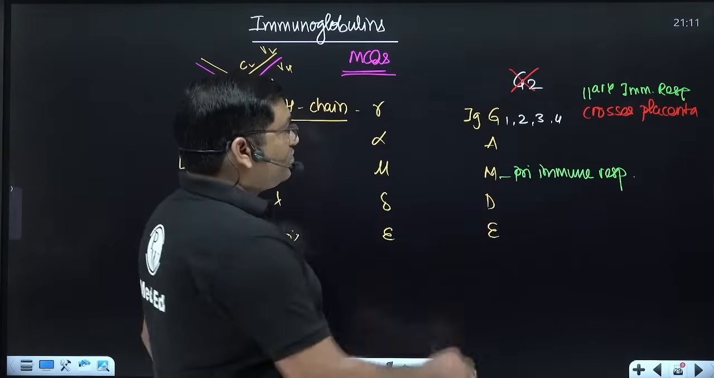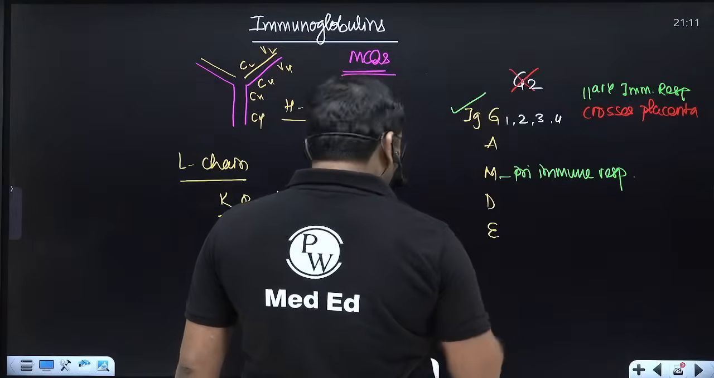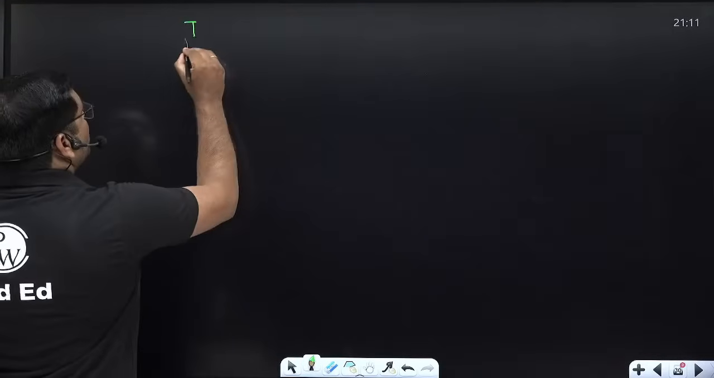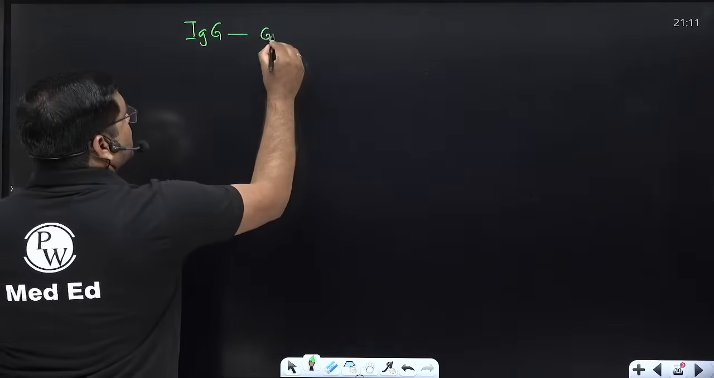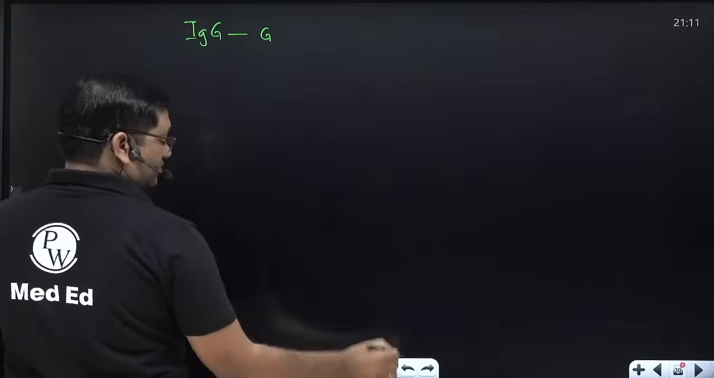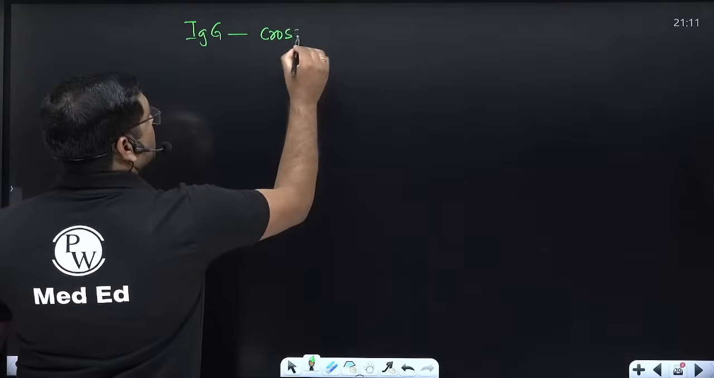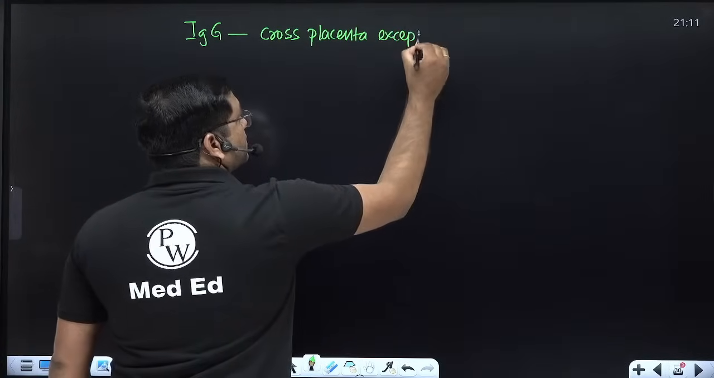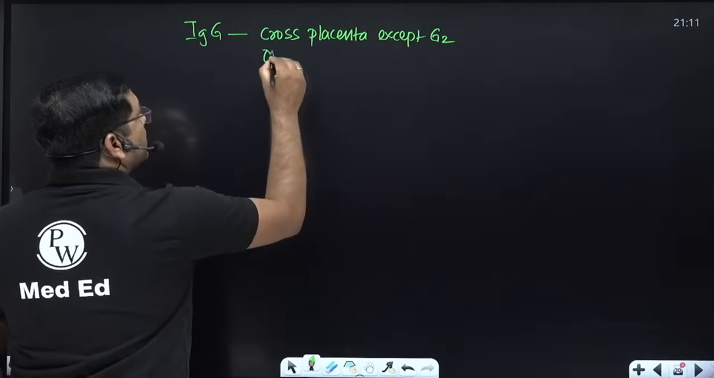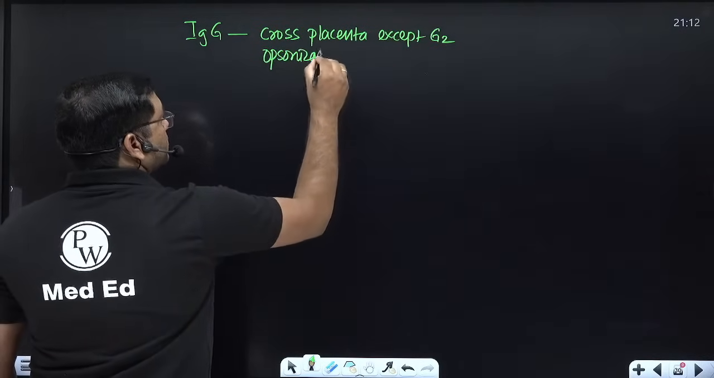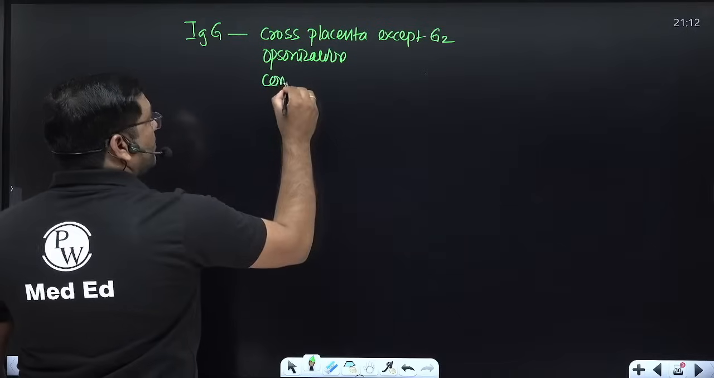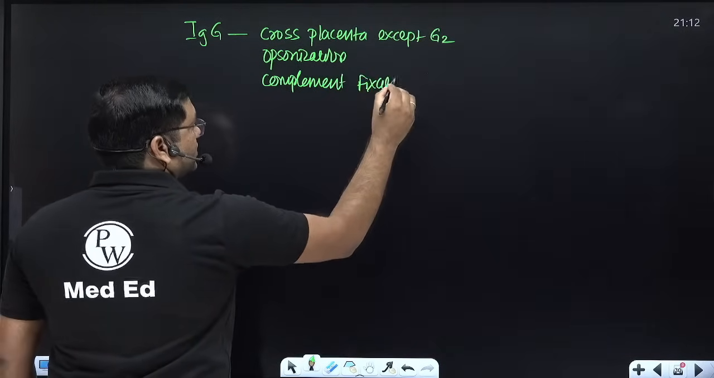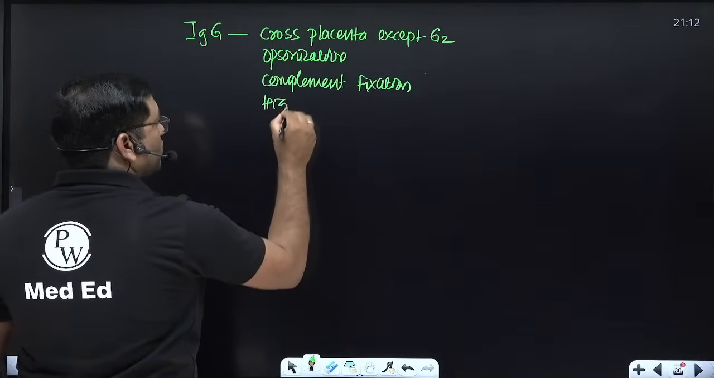Immunoglobulin G crosses the placenta, except G2. It is important in opsonization and important for complement fixation. It has the highest serum concentration.